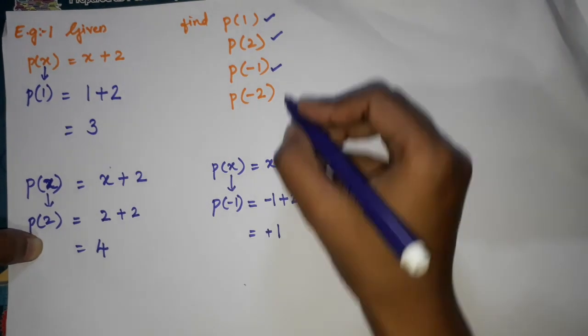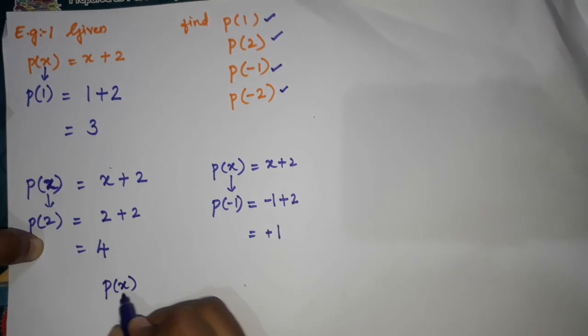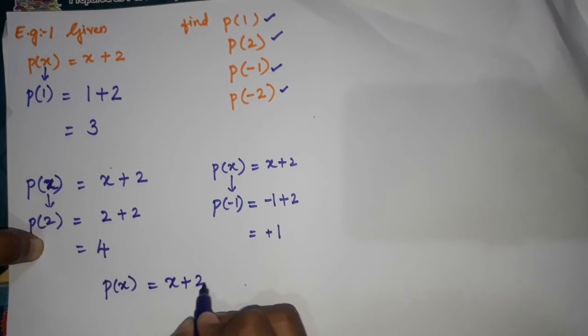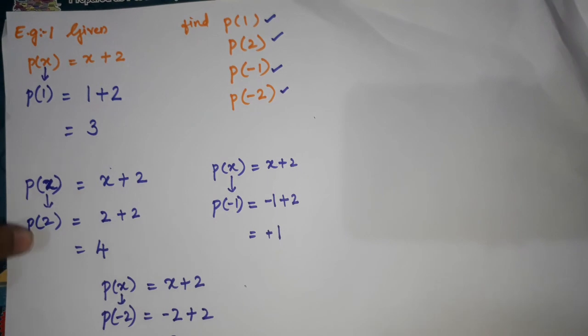Okay. Next, the last one is p of minus 2. The same question I am going to copy. P of x is equal to x plus 2. Now, p of minus 2. In place of x, what are we going to write? Minus 2. So minus 2 plus 2. Minus 2 plus 2 will give you 0. Okay, children.